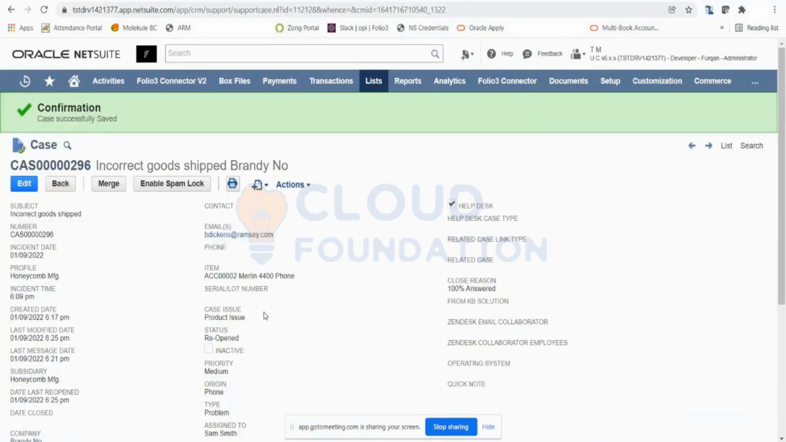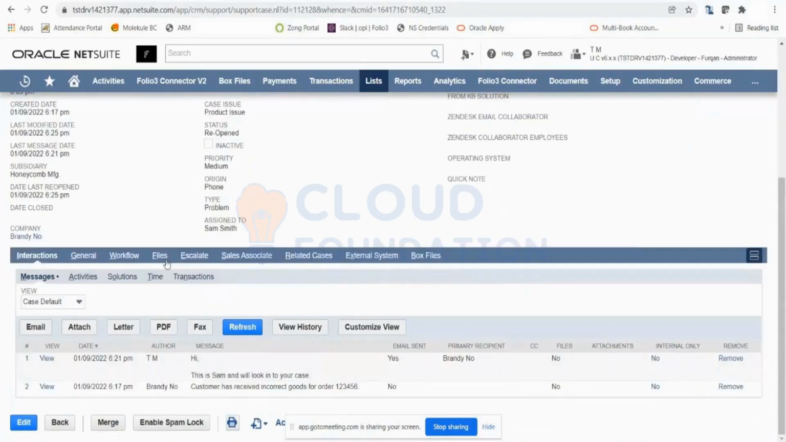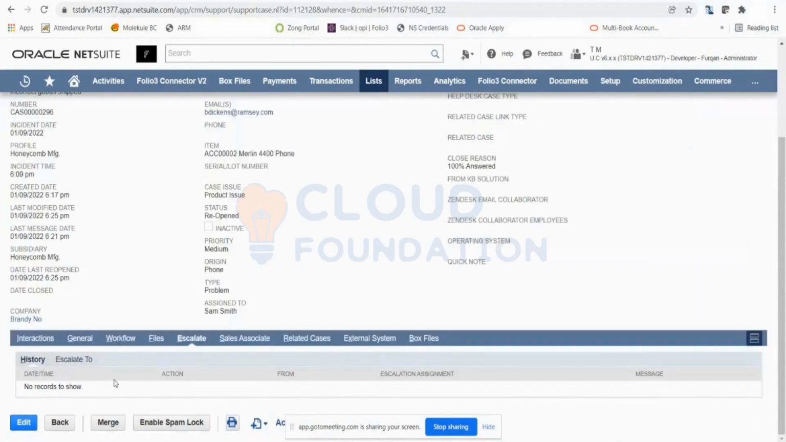Now, let's say there is a situation where Sam Smith is unable to resolve this case. Let's say he's been working with this customer for a long time and for some reason he's unable to close the case, and the customer has now escalated this issue to the management. In case of escalation, where Sam Smith is unable to resolve this case, you have this escalate option as well. Here you can click on escalate and I'll just edit this.